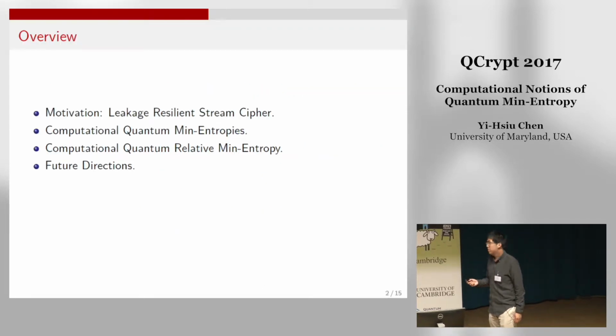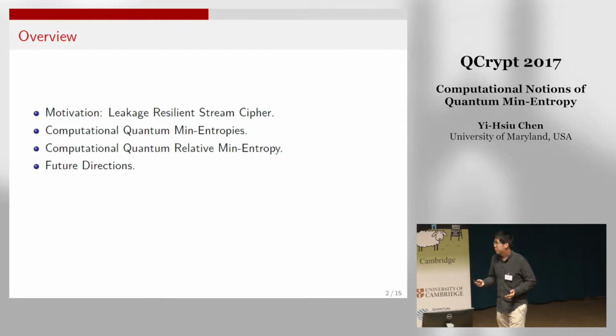I will start by giving some motivation about why we study these computational notions. And then I will define what computational quantum min-entropy is and state our main results about that. After that, I will show you some interesting discovery about even more general notions called computational quantum relative min-entropy.